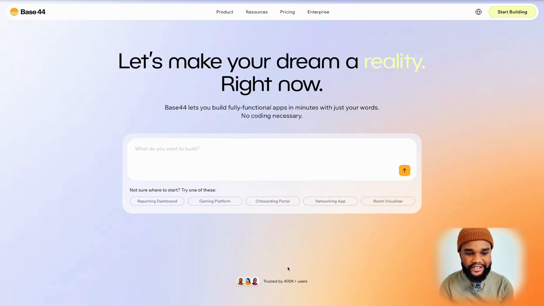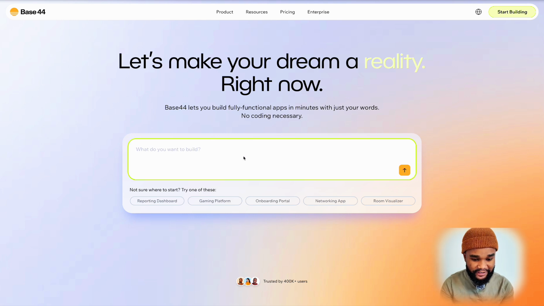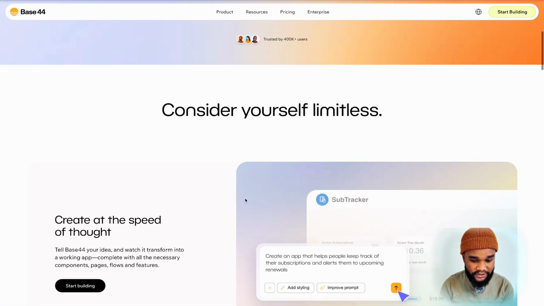So let me introduce you guys to Base 44. I have no idea how I came across this app, but somehow I did, and it's been life changing. Literally, I've been addicted to it. So you have your text box here where you can type in whatever you want to create. Again, I'll go through it later with you guys. I just quickly scroll down.